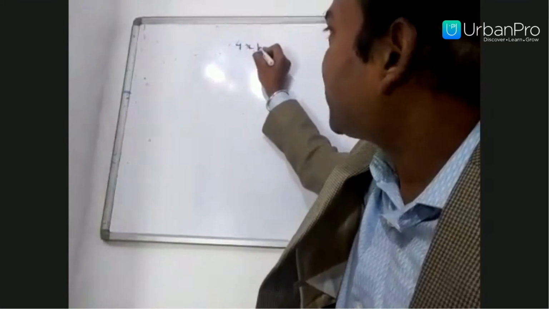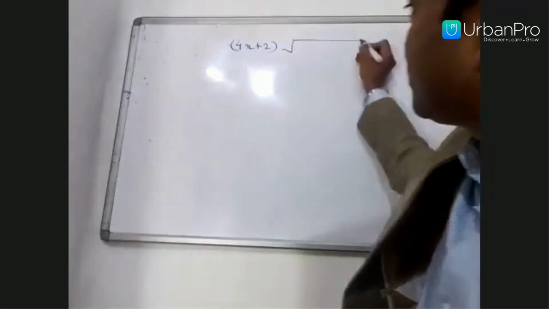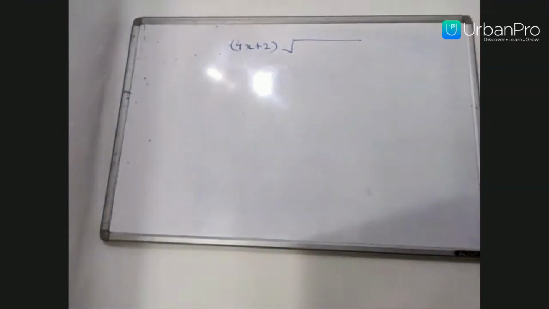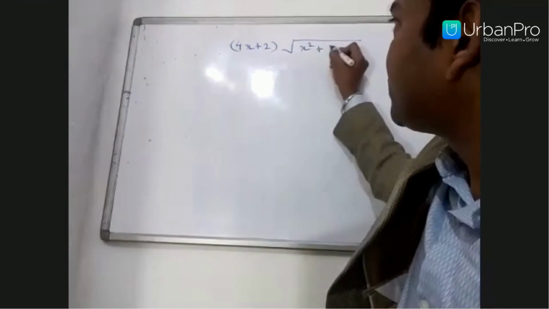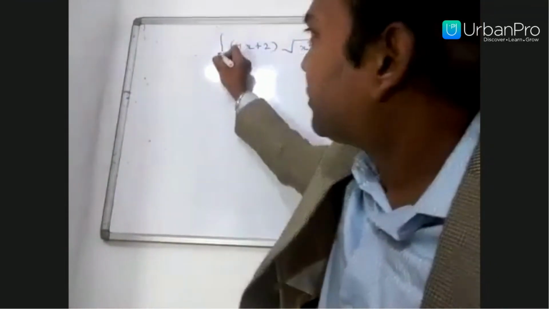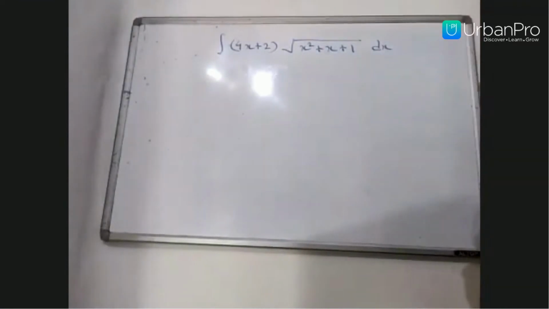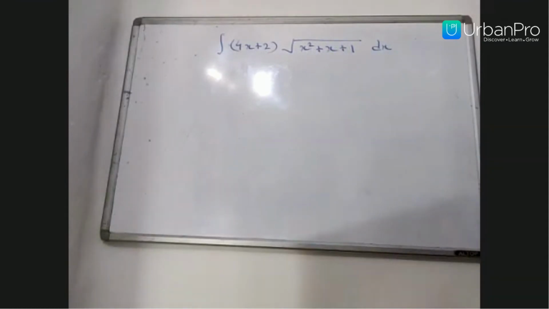The integral of (4x plus 2) by the square root of (x square plus x plus 1).